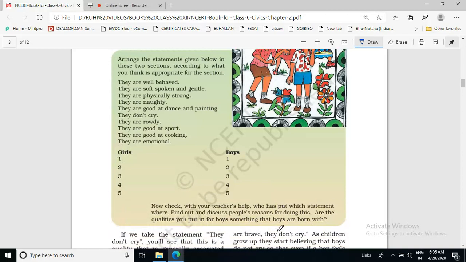This is again a type of activity. Arrange the statements given below in these two sections according to what you think is appropriate. There are two sections you can see here: girls and boys. And these are the statements which are given about either girls or boys. So you have to arrange these statements under the particular section.